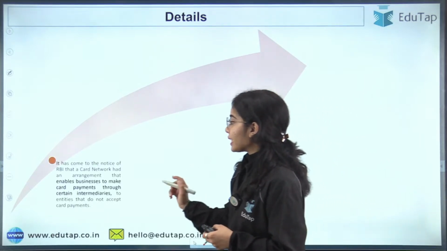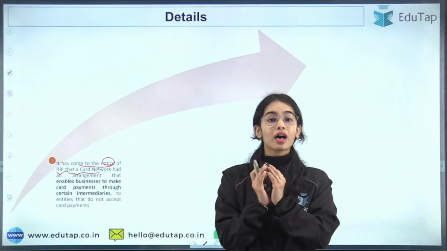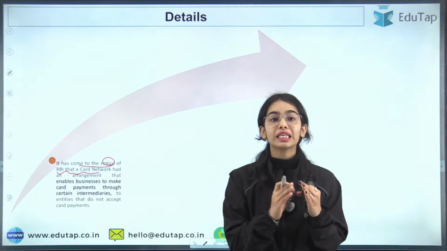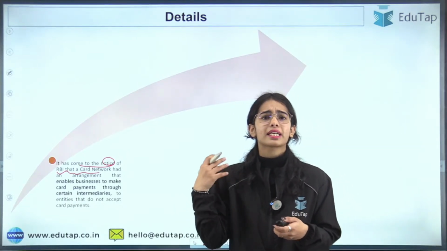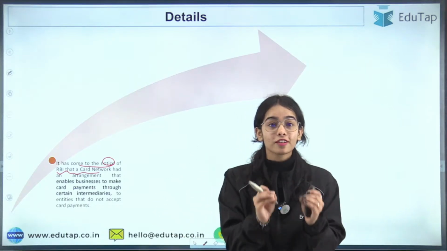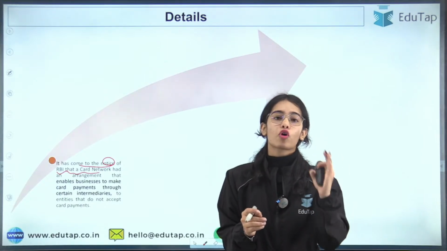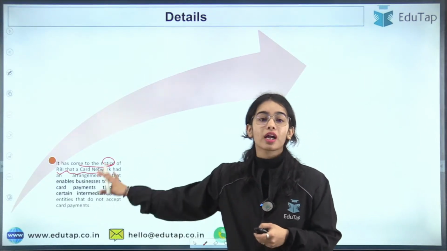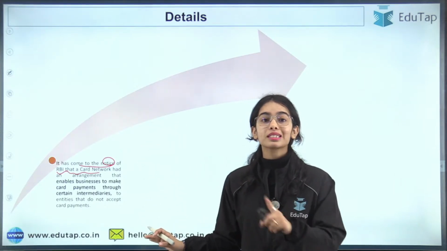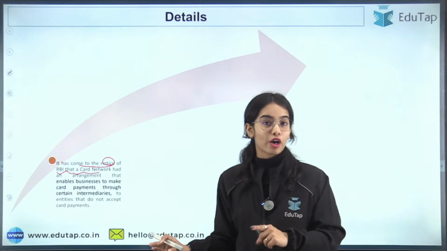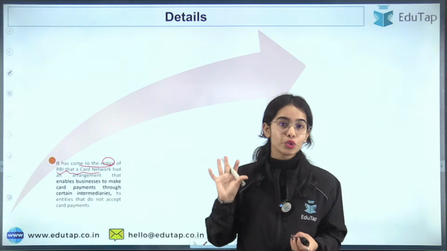Now see, it has come to the notice of the Reserve Bank of India that a card network, now the Reserve Bank of India has not given the name of the card network. Many news articles are saying Visa or MasterCard, but actually the Reserve Bank of India in its press release has not given any name for the card network. So remember this, that no name has been given by the Reserve Bank of India. Whatever speculations are being made are by the newspapers only.